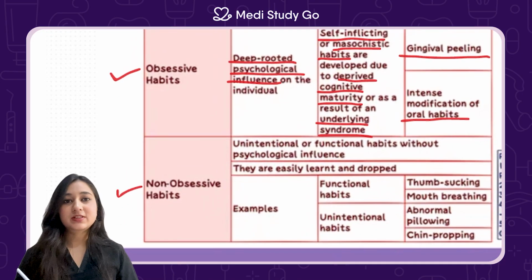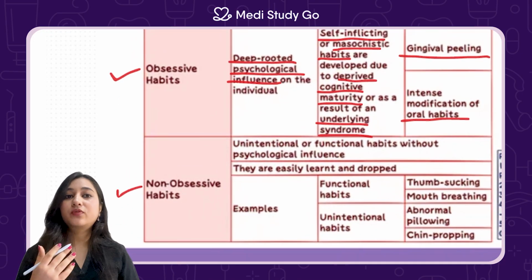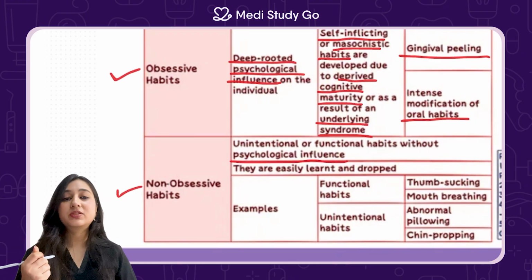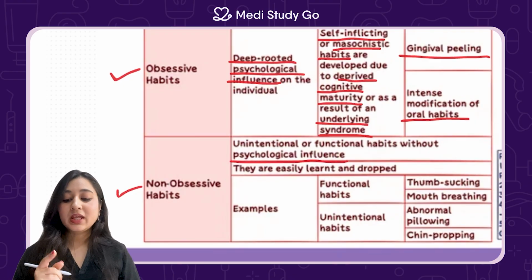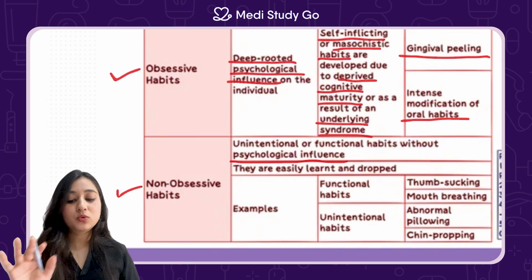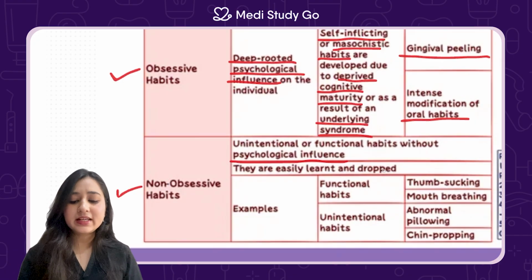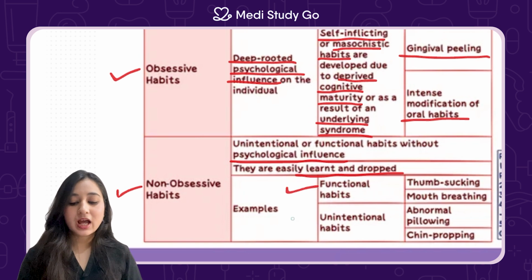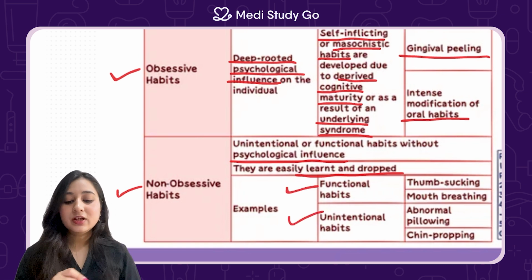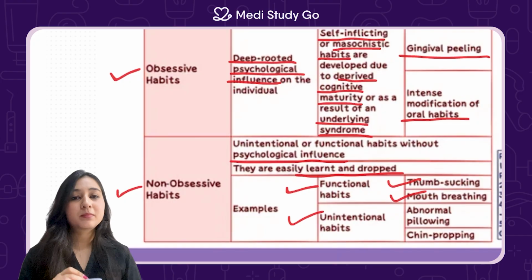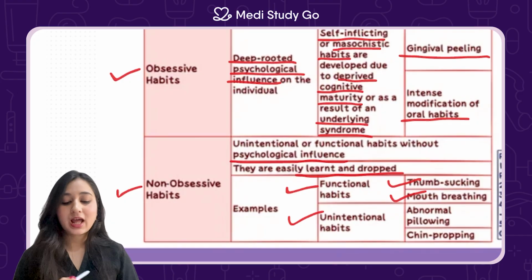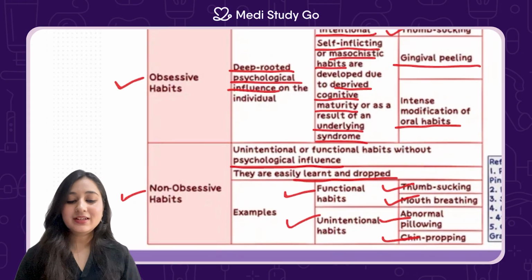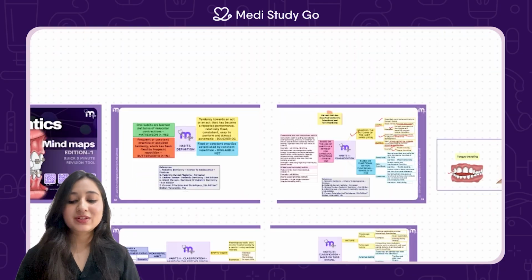Next is a non-obsessive habit. Unintentional or functional habits without any psychological influence. So in the obsessive one, there was a deep-seated psychological influence. In non-obsessive habits, there is no emotional influence. They are easily learned and easily dropped as well. The examples are functional habits and unintentional habits. So functional habits like thumb sucking and mouth breathing, whereas unintentional habits like an abnormal pillowing and chin propping. These are all the different types of habits, their classifications.